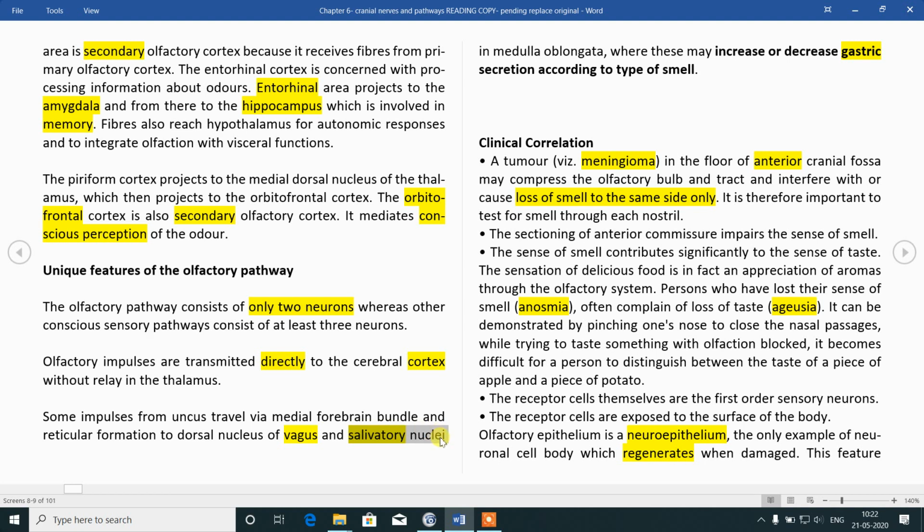That is the reason for salivation in the mouth by good sense of smell of good food or tasty food. Similarly, there is inhibition of salivation upon bad odor. And so it will increase or decrease salivation as well as gastric secretion according to food and its likeliness.